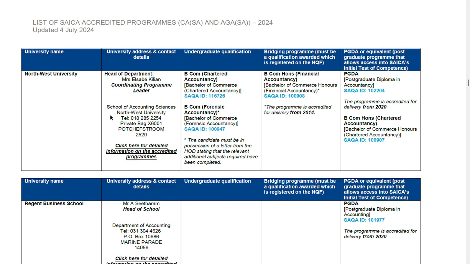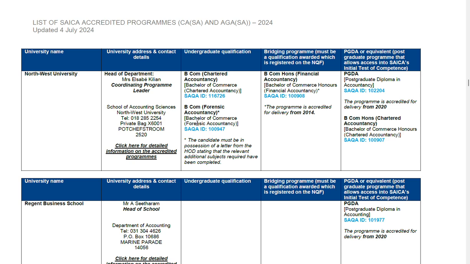The next university that we have is Northwest University. It is accredited by SAICA to provide the undergraduate qualification. What is good about this university is that you can enroll for 2 qualifications and still become a CA after you are done with a subsequent postgrad and the board exam. So what is the course that you should enroll for, or the undergraduate degree? It is BCom Chartered Accountancy or Bachelor of Commerce Chartered Accountancy. SAQA ID is 116726. As I've already said, you can do 2 qualifications at Northwest University.